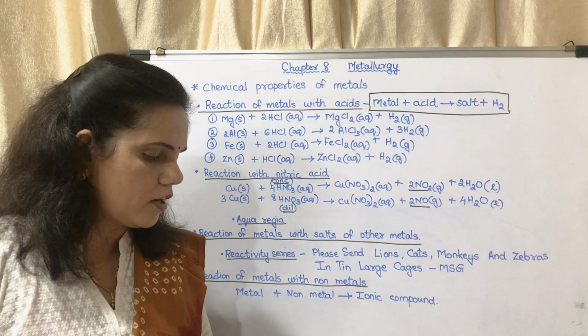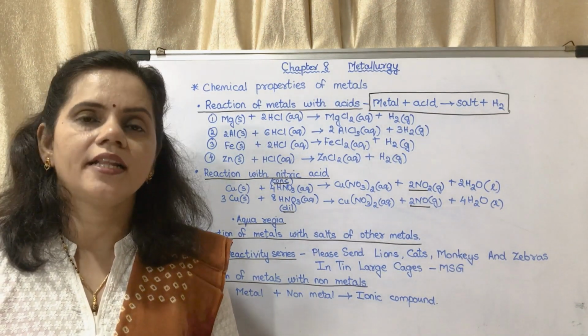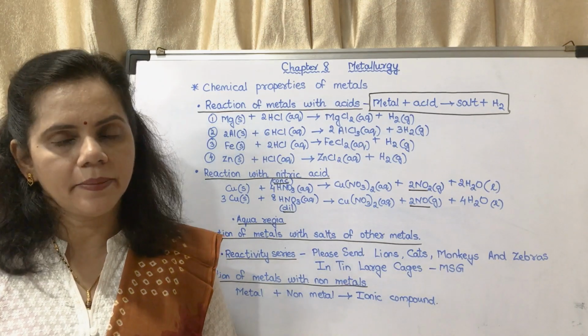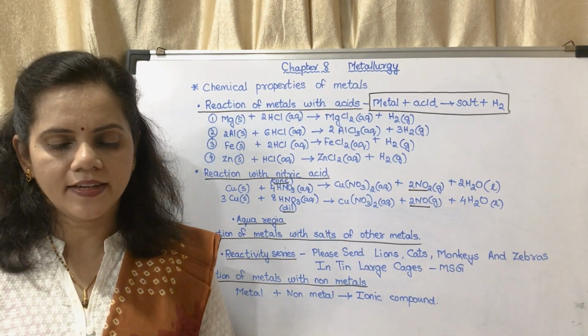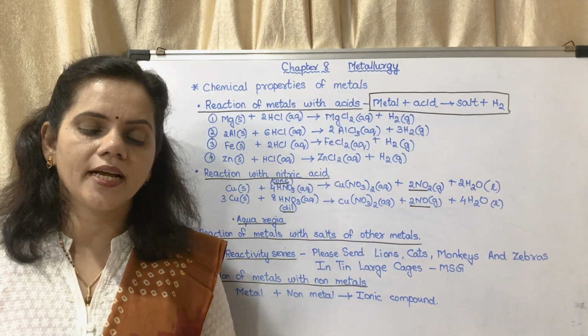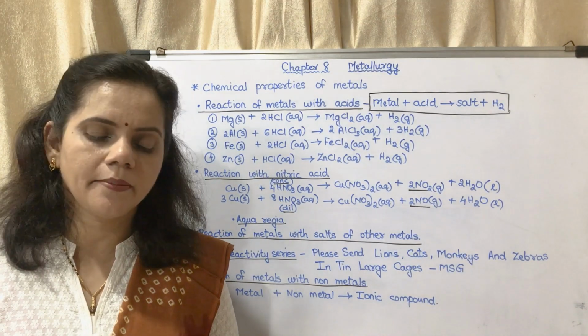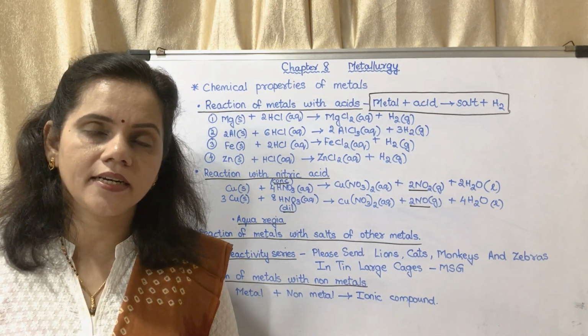Now in the figure on page number 97, figure 8.5, they have arranged the elements, that is metals, in the decreasing order of their reactivity. That means the elements which are at the top, that means potassium, sodium, lithium, calcium, magnesium, aluminium, these are highly reactive.